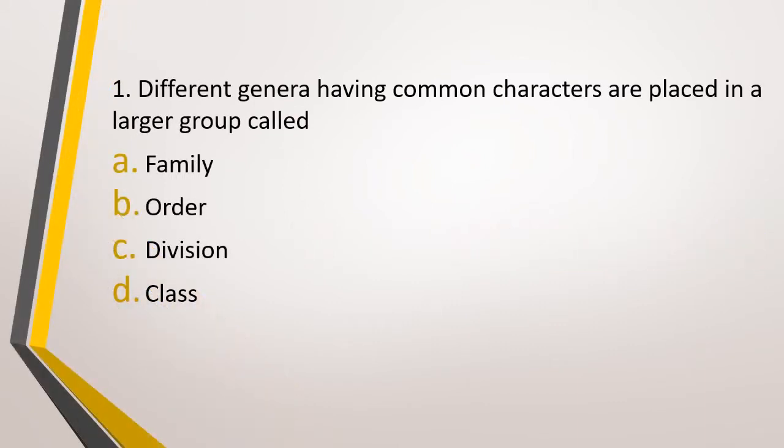Question number 1. Different genera having common characteristics are placed in a larger group called option A, family, option B, order, option C, division, option D, class. Genera having common characteristics. The correct answer is option A, that is family.